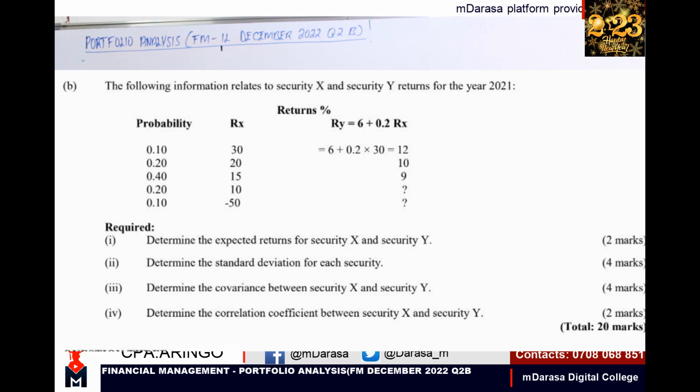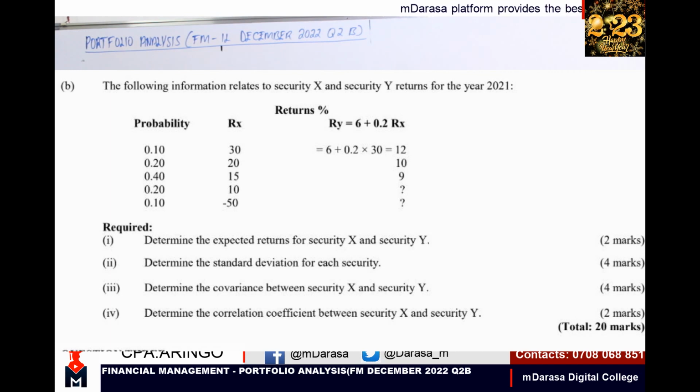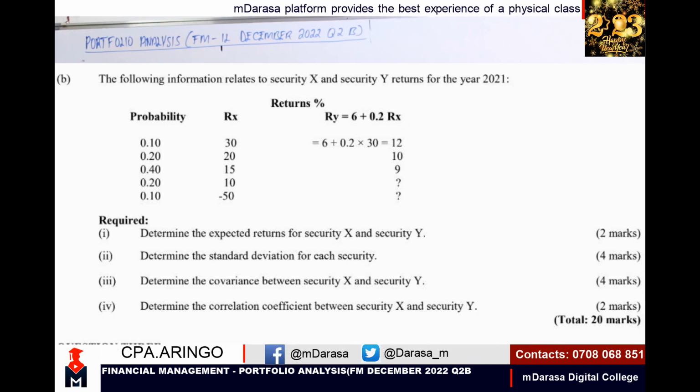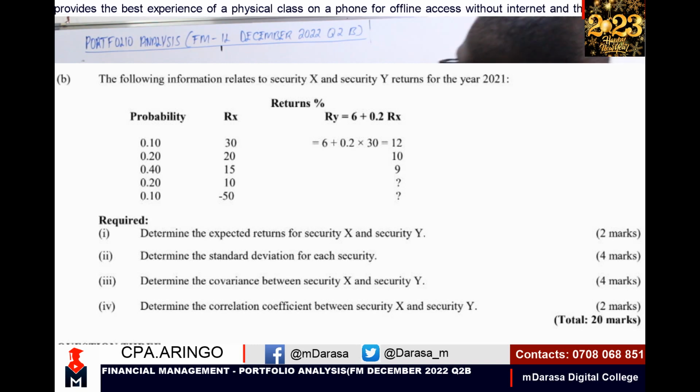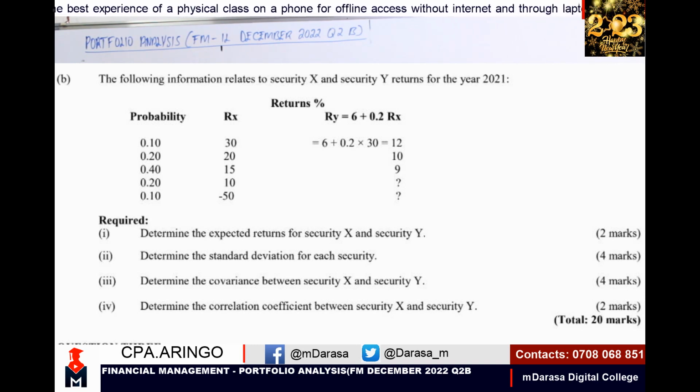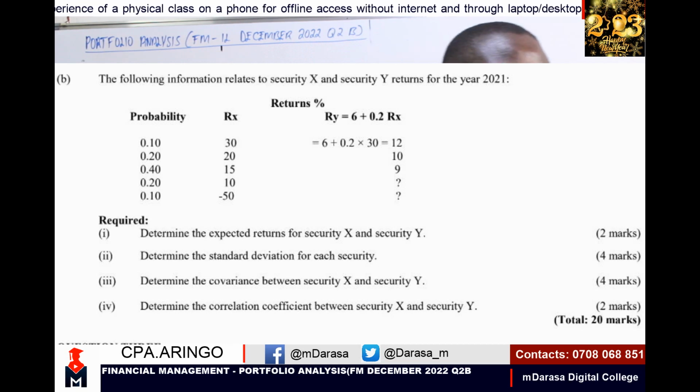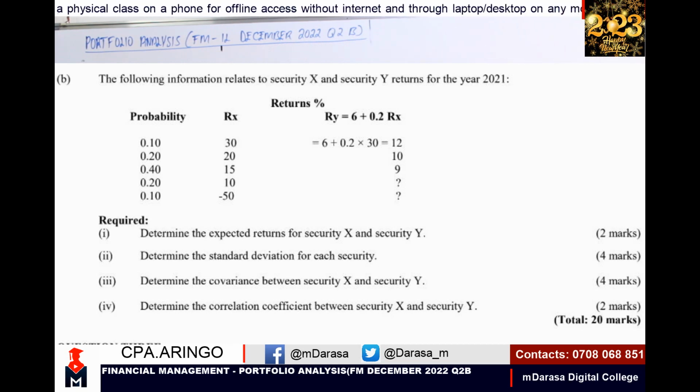The examiner wanted us to determine expected returns for security X and security Y, determine the standard deviation for each security, determine the covariance between security X and security Y. Then I'm also told here to determine the correlation coefficient between security X and security Y. And you're given how many marks? Those are 12 good marks. These are marks that can take us places you've never been before, right? So I want us to handle this question, my good students, and you'll see how easy the concept was.